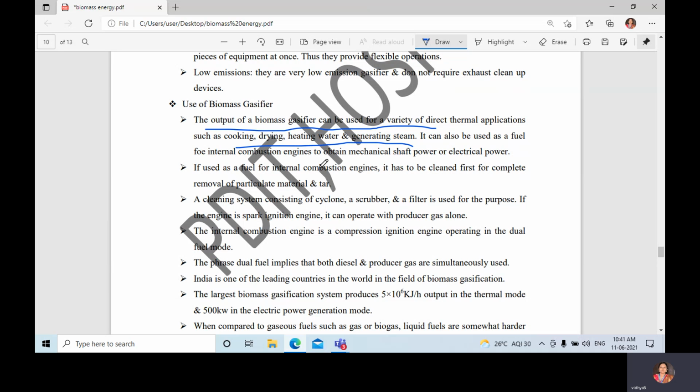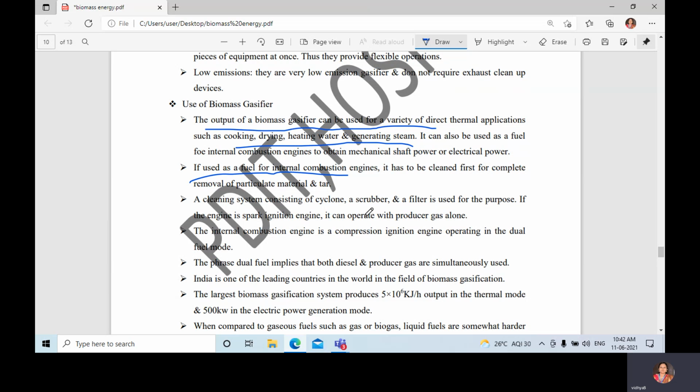We have already discussed cooling and cleaning of a biomass gasifier. We came to know how to filter and what particles they remove. If we use it as a fuel for an internal combustion engine, then it has to be cleaned first for complete removal of particulate material and tar. A cleaning system consisting of a cyclone, a scrubber, and a filter is used for the purpose.